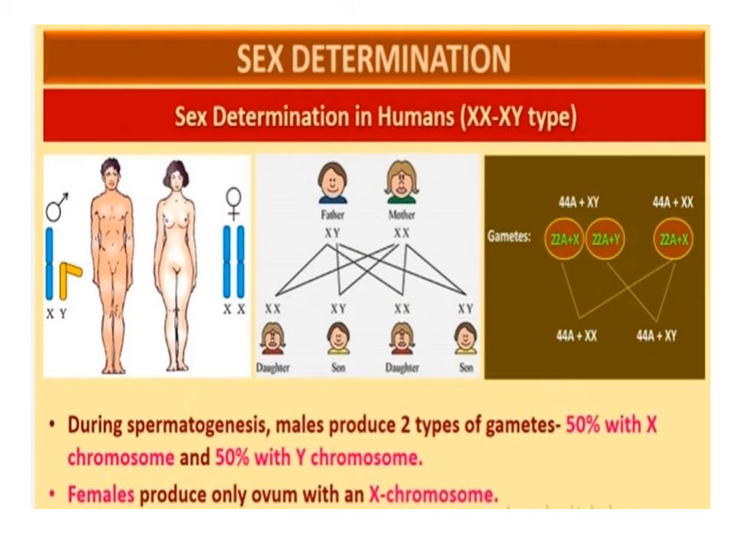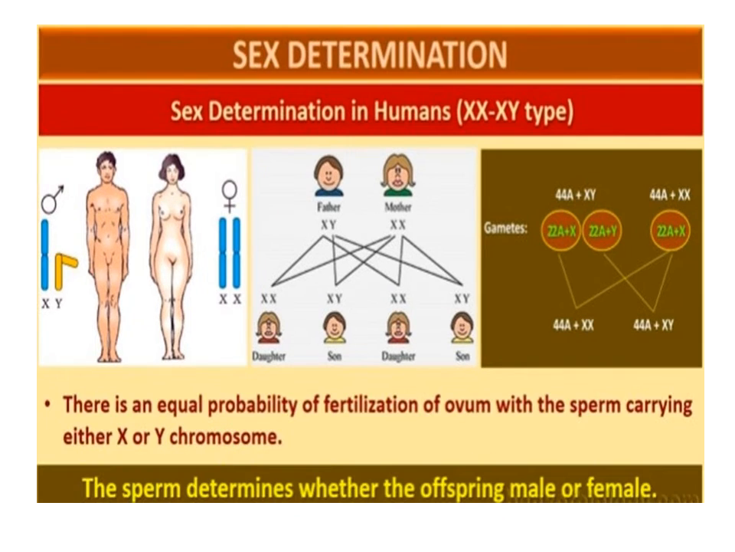During spermatogenesis, males produce two types of gametes, 50% with the X chromosome and 50% with the Y chromosome. Females produce only ova with an X chromosome. There is an equal probability of fertilization of the ovum with a sperm carrying either the X or Y chromosome. The sperm determines whether the offspring will be male or female.